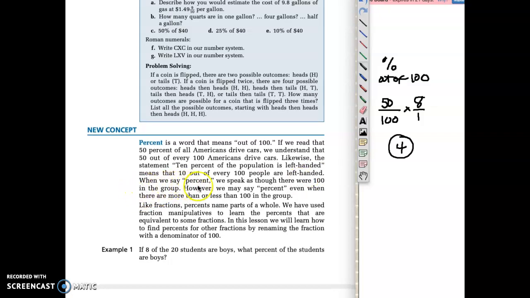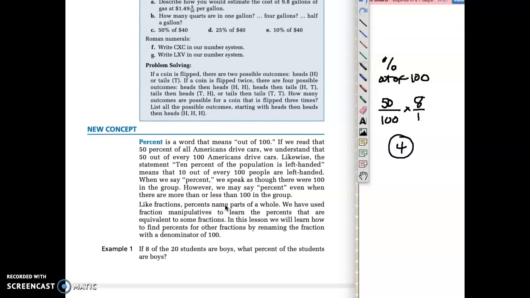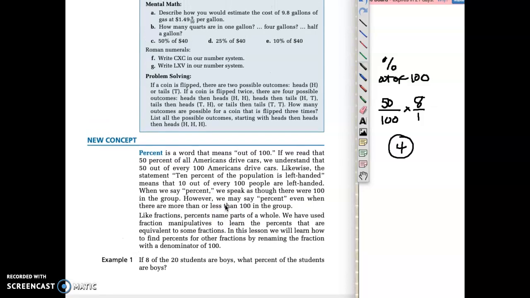Okay. When we say percent, we speak as though there were 100 in the group. However, we may say percent even when there are more or less than 100 in a group. I think of percent really as just like a portion of a whole. When I say 50% of Grammar 5 likes Frozen 2 or whatever, I'm not thinking that there's really 100 of you guys. I'm thinking that there's a group of you guys and the percent represents a portion of that group.